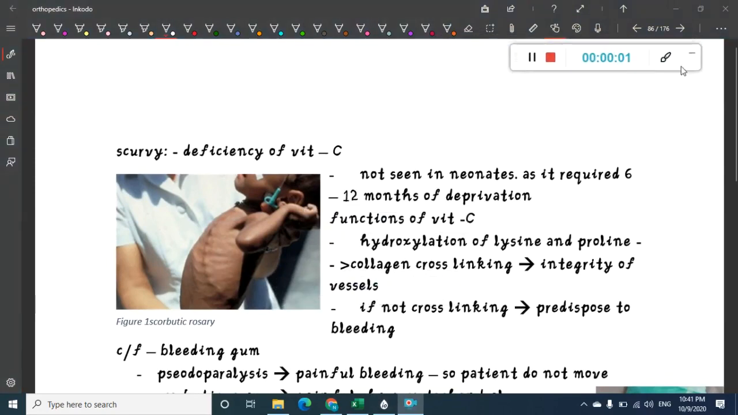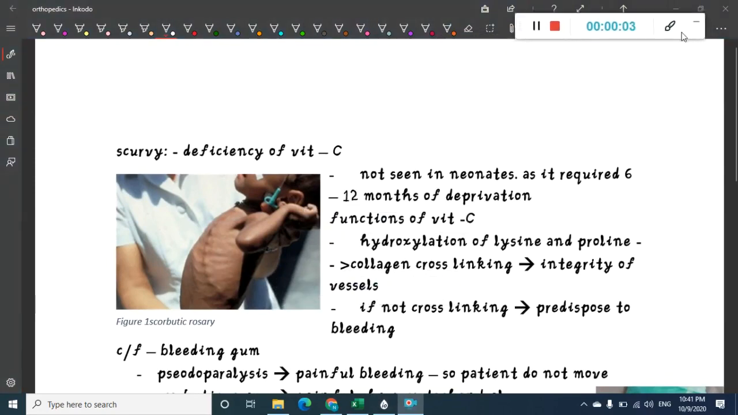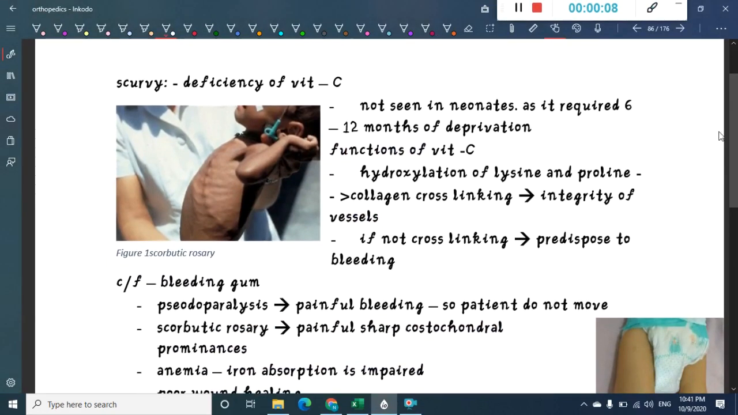Hello friends, welcome to a new chapter today. In this chapter we are going to learn about one more mineralization disorder, which is scurvy. So scurvy is mainly caused by deficiency of vitamin C.